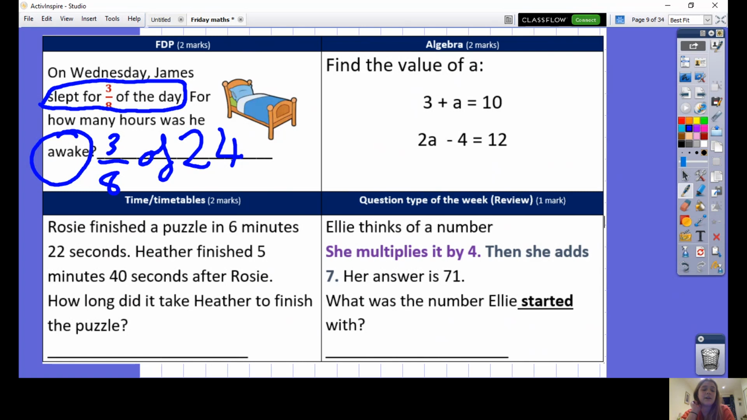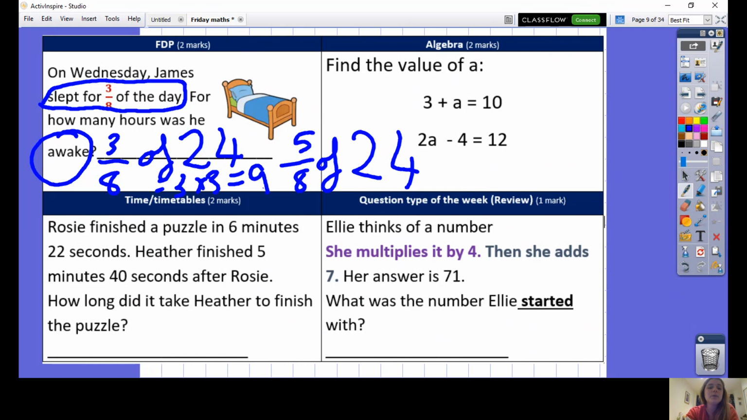Some of you are probably kicking yourselves right now because you've worked out 3/8 of 24. But if he slept for 3/8 of 24, that means he was awake for 5/8 of 24. There's 2 ways you could have solved this. You could have first found 3/8. So 24 divided by 8 is equal to 3, and then 3 times 3 is 9, and then subtracted that. 24 take away 9 is equal to 15.